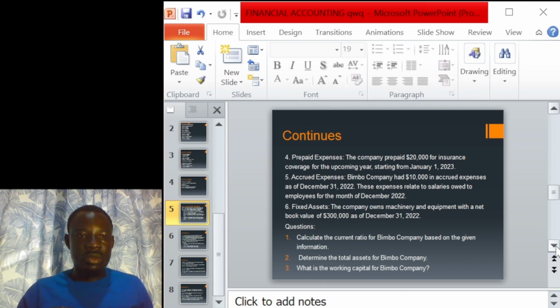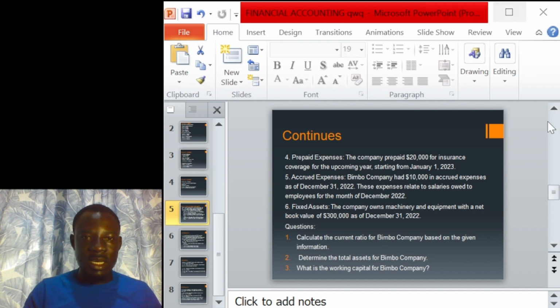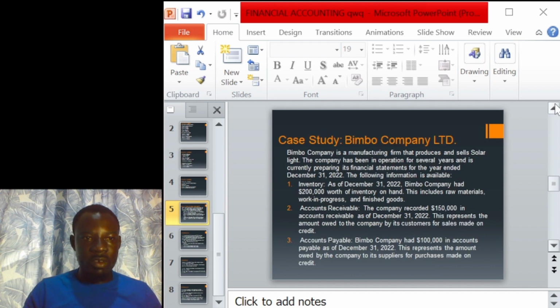So we are supposed to calculate the current ratio for Bimbo Company based on the given information. Let's go back to the information so that we understand the whole thing again before we do the calculation. I am doing this for you to understand. When I read back to the information or the case study, you get the whole concept. The case study is saying that